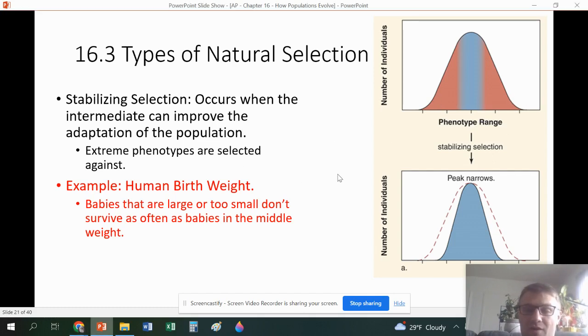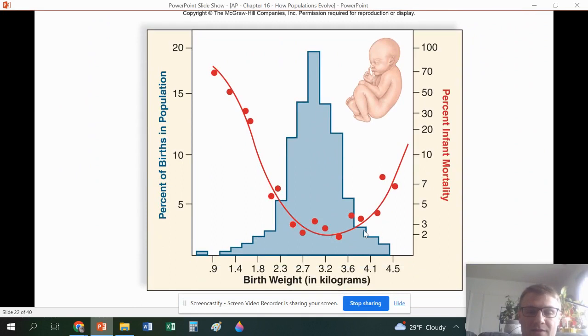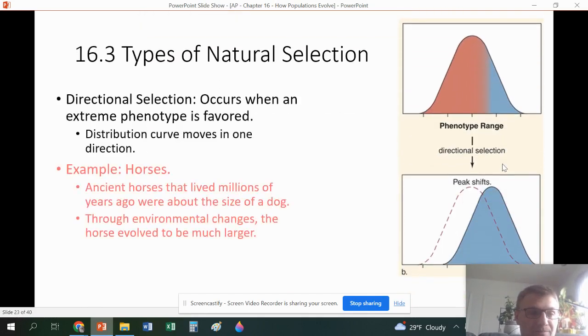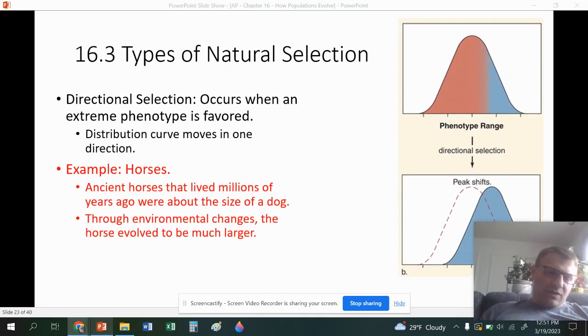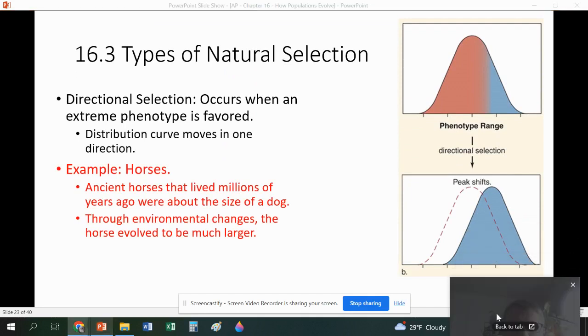And human birth weight actually follows this, where there's a higher death rate for babies that are born very large, and also for babies that are born very small. But in the middle, there is a high frequency of the baby surviving. So this is a stabilizing effect because the innermost portions survive better, or I should say more frequently, and the outermost portions don't survive as well. Now, obviously, the medical community is definitely changing that bell curve. But before medicine, that's really what happened.